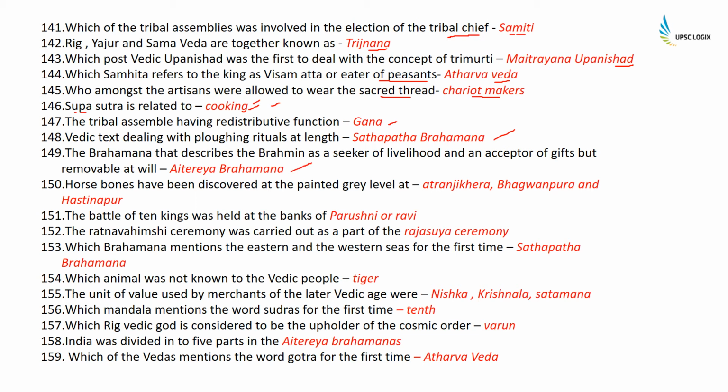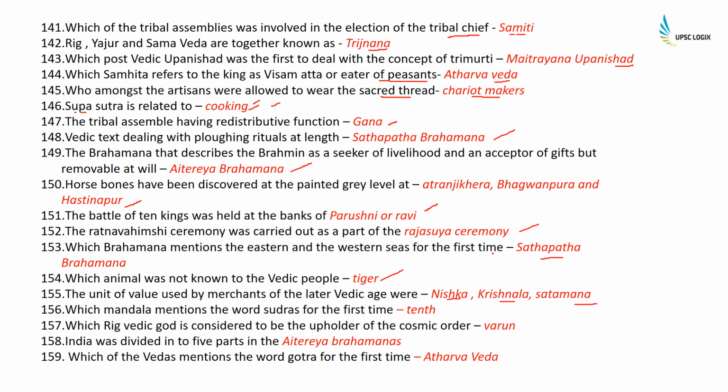is Aitareya Brahmana. Horse bones have been discovered at the Painted Grey Ware level at Atranjikhera, Bhagwanpura and Hastinapur. The Battle of Ten Kings was held on the banks of Parushni or Ravi. The Ratnahavimshi ceremony was carried out as a part of the Rajasuya ceremony. Which Brahmana mentions the eastern and western seas for the first time? It is the Satapatha Brahmana. Which animal was not known to the Vedic people? The tiger. The units of value used by merchants of the later Vedic age were Nishka, Krishnala and Satamana.